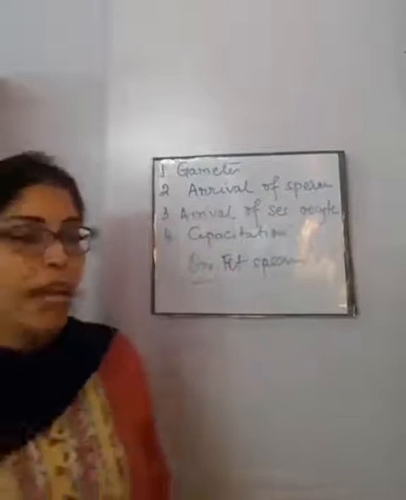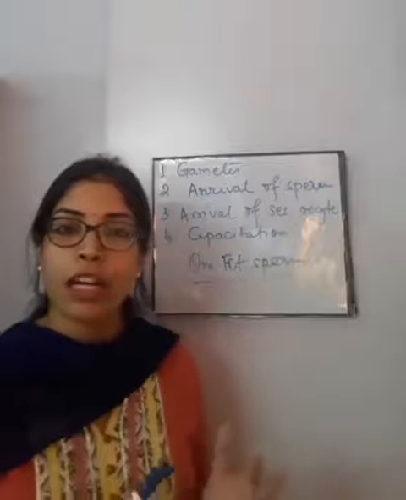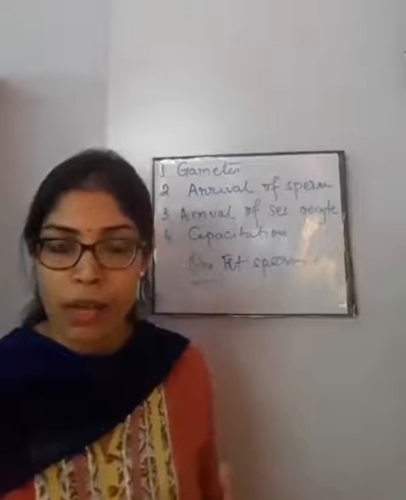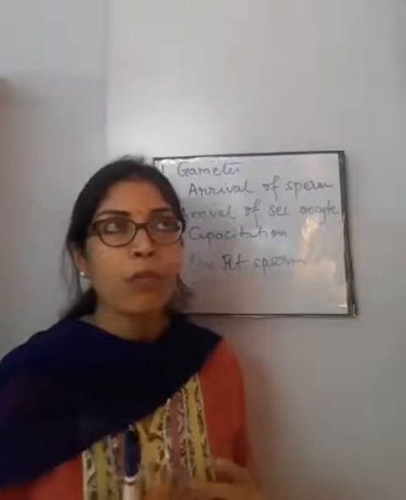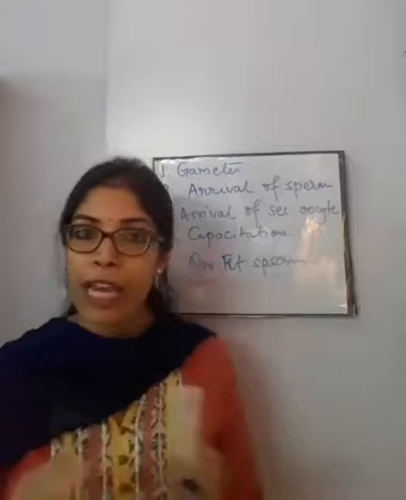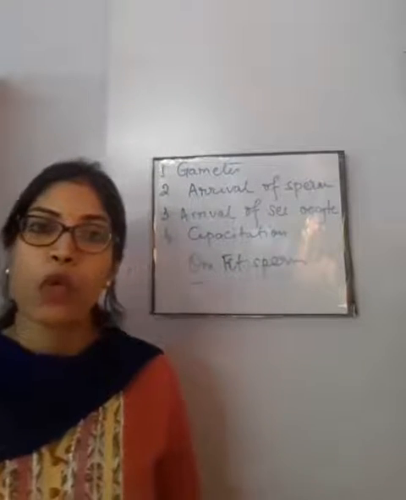Now when this one fit sperm has reached near the ovum, it has to get attached to it somehow. What will happen? The plasma membrane of the head of the sperm has a layer of glycoprotein and cholesterol in it.